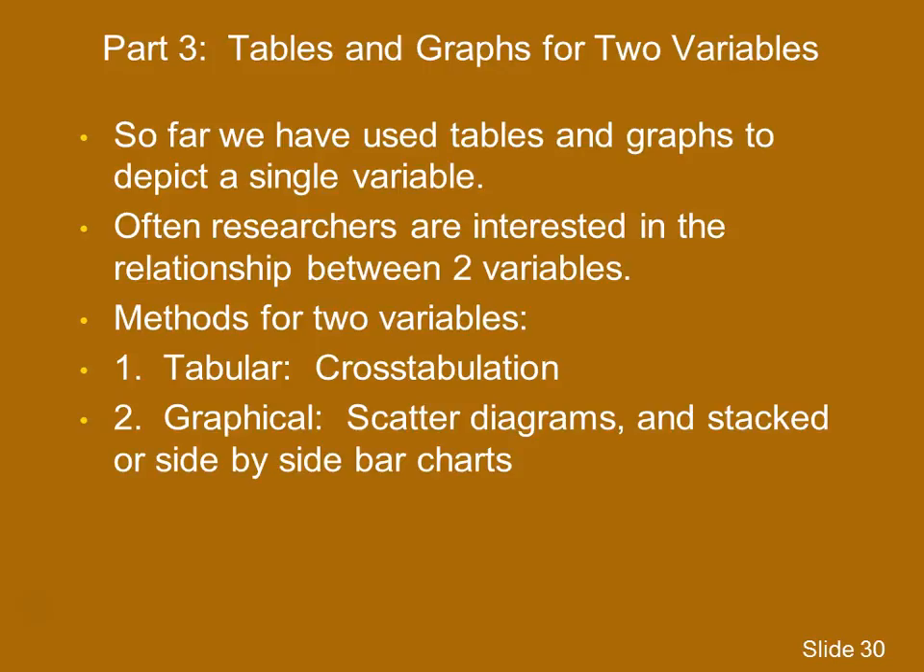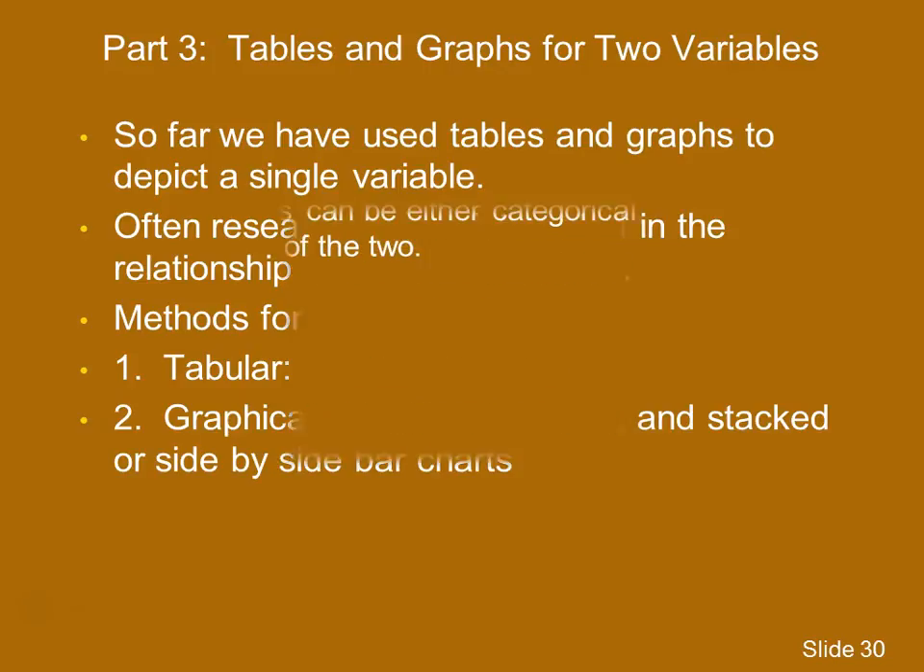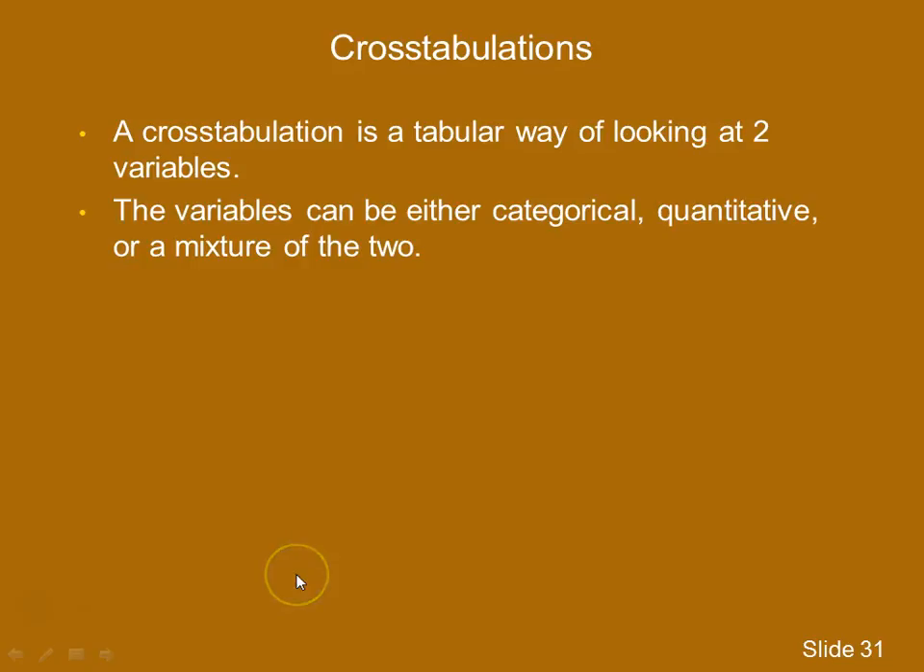Many times researchers are interested in the relationship between two variables, and there are both some tabular and graphical approaches that can be used to handle two variables. On the tabular side, we're going to look at something called a cross-tabulation. On the graphical side, we're going to look at scatter diagrams and stacked or side-by-side bar charts. Let's start with the cross-tabulation.